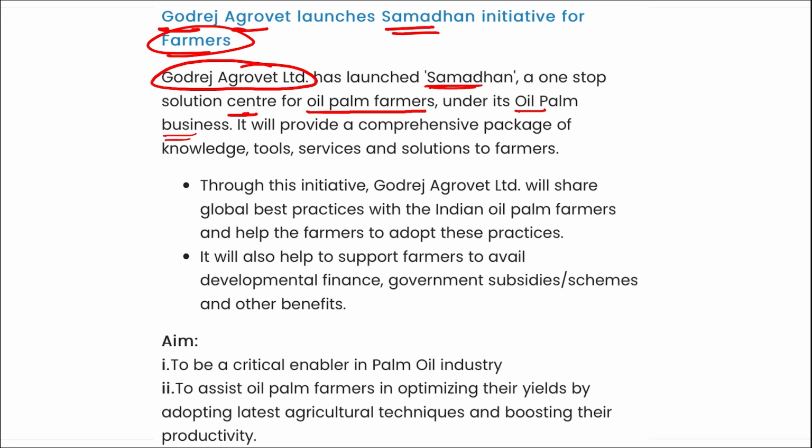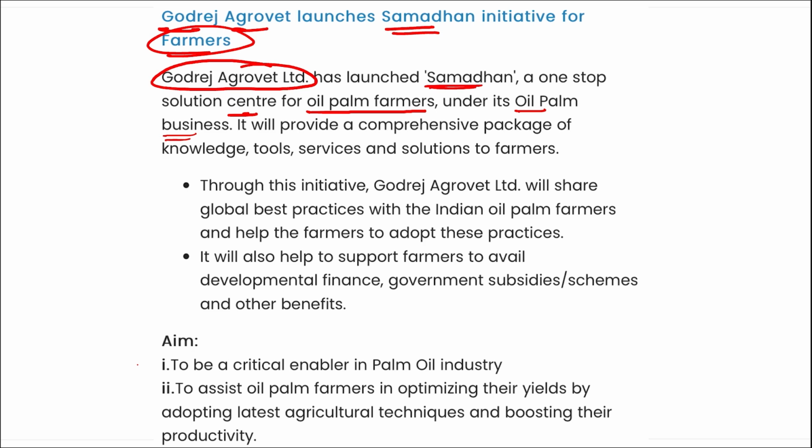This will be providing a comprehensive package of knowledge, tools, services, and various solutions to the farmers so that they can increase the output of their farming. Through this initiative, Godrej Agrovet will share global best practices with the Indian oil palm farmers and help them adopt those practices so that they can also learn new techniques for how to solve a particular problem in agriculture.